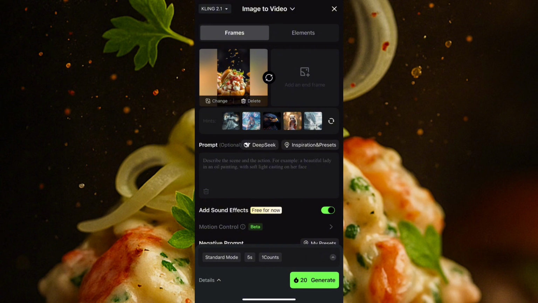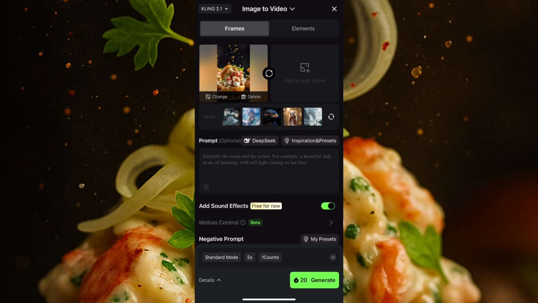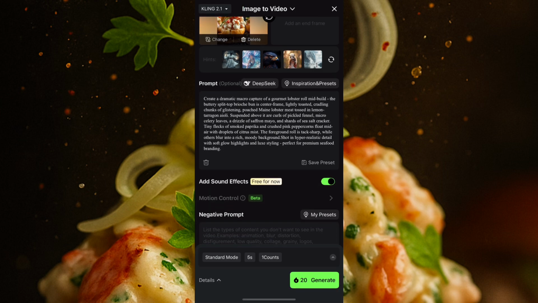Now, once you take those images, the next thing you need to do, down here where it says prompt, is describe the scene and action. For example, a beautiful lady in an oil painting. This is where they're asking you to describe what you want for your image. Now, I'll put in the prompt that I used in creating this image. I'll just paste it again, which you already know. You all have them already in the comment section. So this is what I'll put in now.